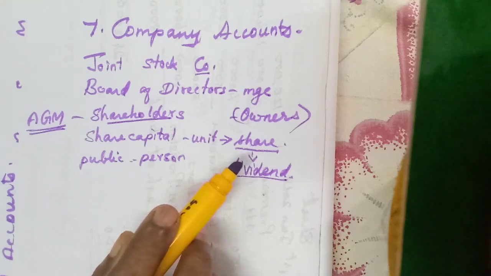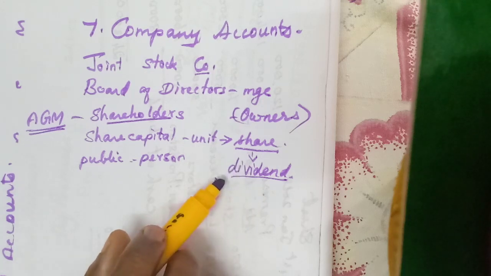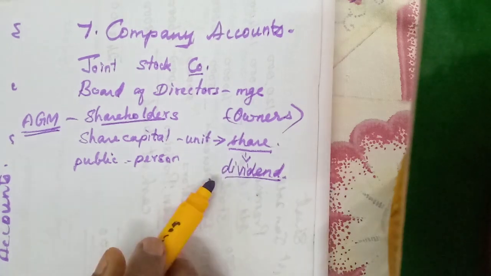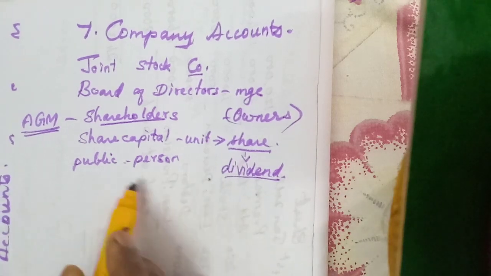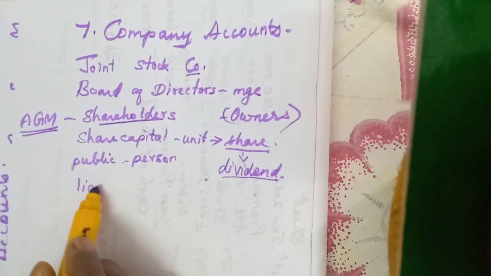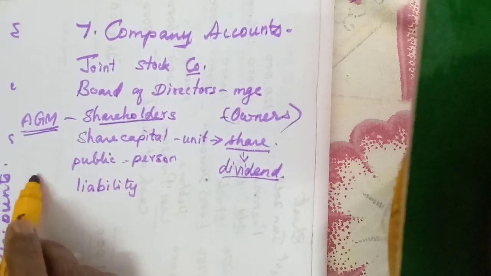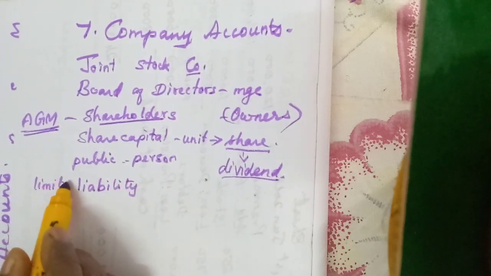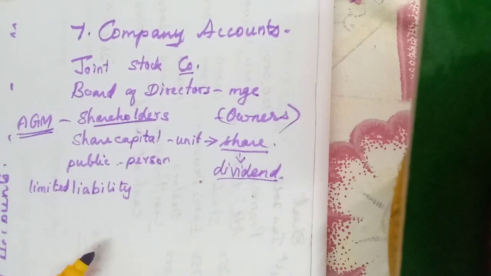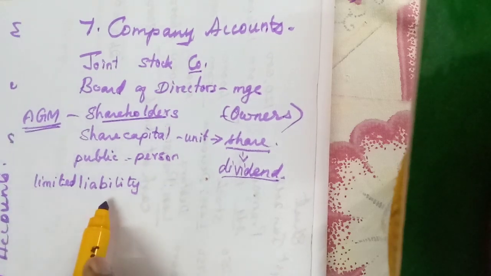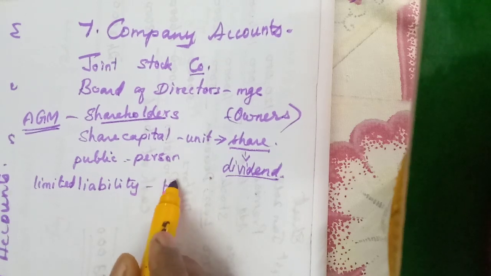But here, in the other two forms of organization, we have studied the sole proprietorship and the partnership firm. Their liability is not limited. What is their liability? Unlimited, but here it is limited liability. It is one of the greatest advantages of the company form of organization. The shareholder is liable for the face value of the share.